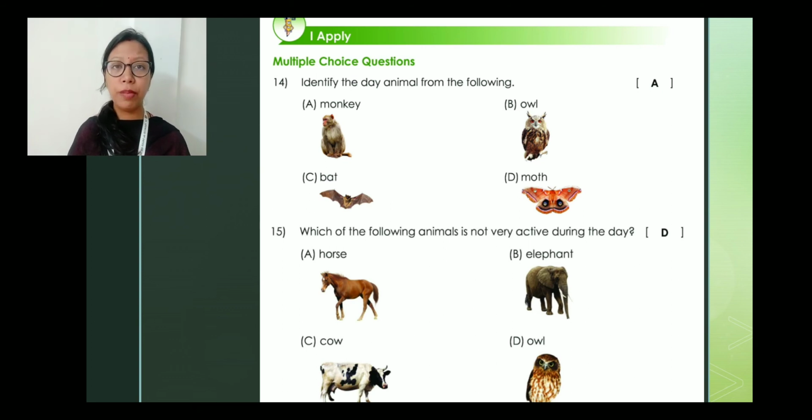Then come to question number 15. Which of the following animals is not very active during the day? Not active during the day means that animal will be a night animal. A, horse, B, elephant, C, cow and D, owl. Horse, elephant, cow, these are day animals. So owl is a night animal, therefore the correct answer will be D, owl.